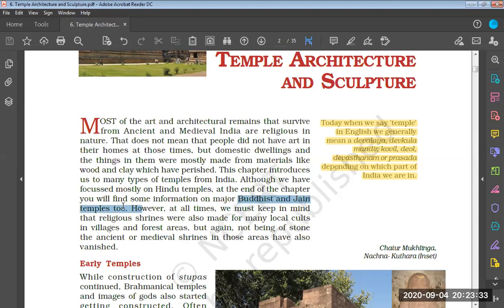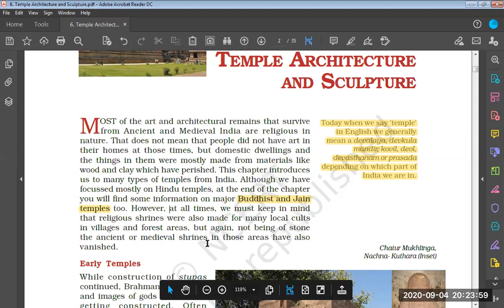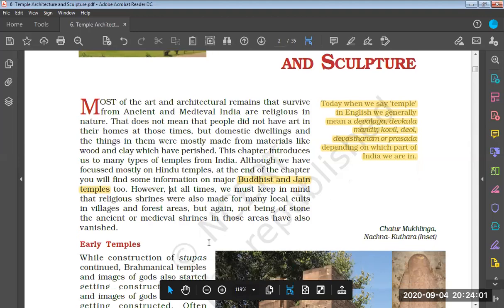So in this chapter, we are going to come across Hindu temples, Buddhist temples, as well as Jain temples. However, at all times, we must keep in mind that religious shrines were also made for many local cults in villages and forest areas, but not being of stone, the ancient or medieval shrines in those areas have also vanished.